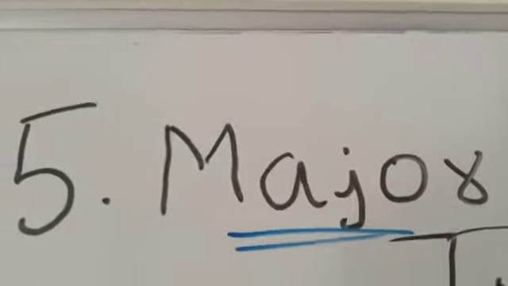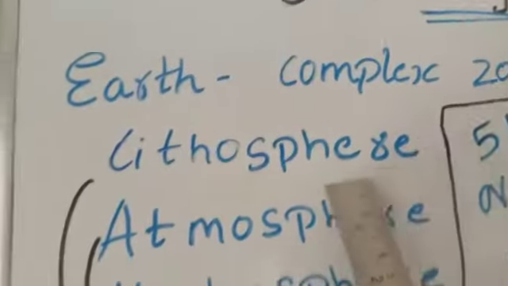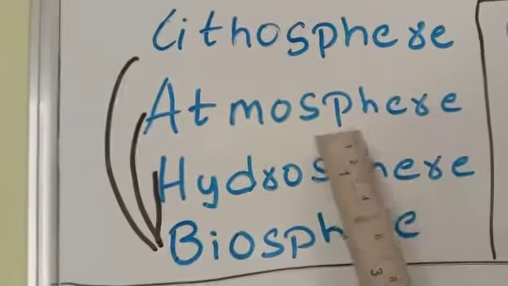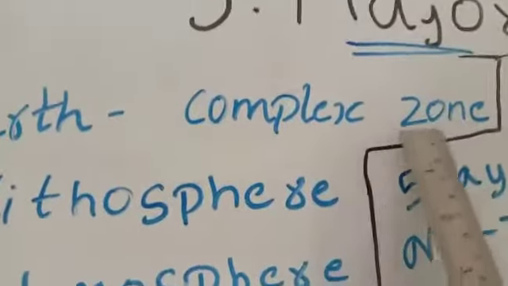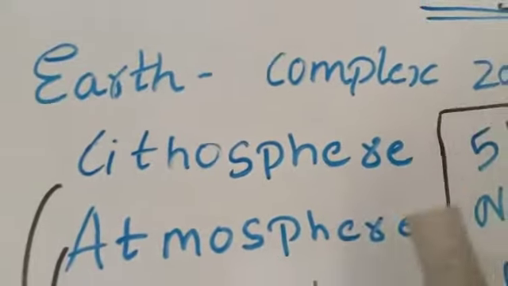Everyone, in this video I'm going to explain chapter 5 in class 6 NCERT geography, that is Major Domains of the Earth. Earth is a complex zone. It consists of the layers lithosphere, atmosphere, hydrosphere and the biosphere. So why do we say it's a complex zone? It's the place where the air and water all meet, overlap and interact.